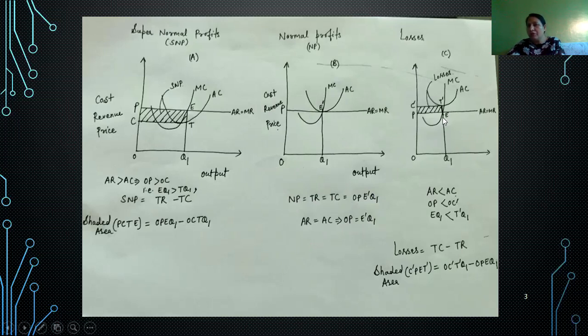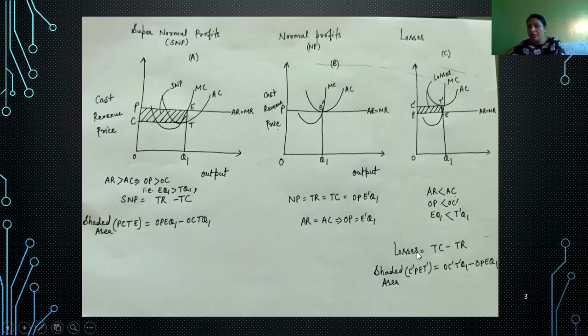Now in this diagram, what we observe is that the average cost curve lies above the AR=MR curve, and MC cuts MR from below at point E. So E is the point of equilibrium. If we take this line upward up to point AC in order to determine the average cost, we see that price is OP and cost is OC'. So cost is more than price, so the firm is suffering losses, which is exhibited by this shaded area C'PET'.